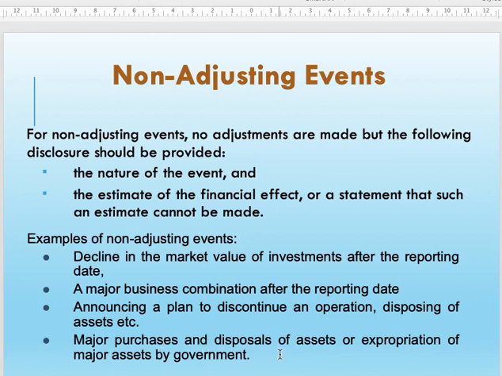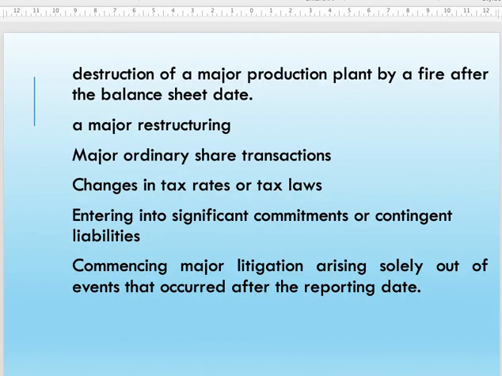Major purchases and disposal of asset, or expropriation of major asset by government. Okay, by government. So you also don't have to adjust your financial statement. Destruction of a major production plant by a fire. So this is a natural disaster.